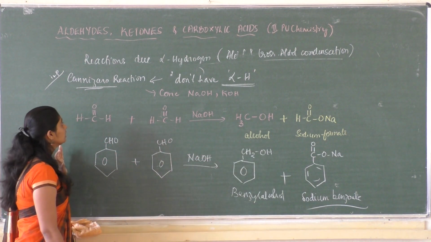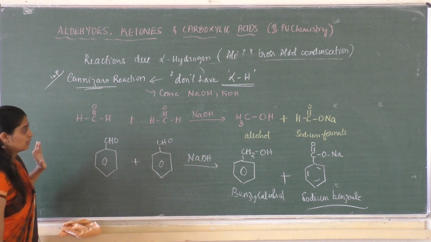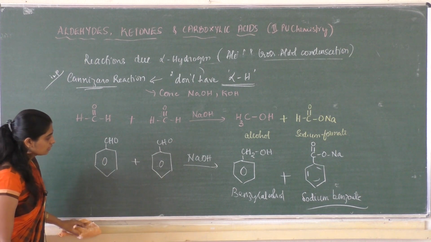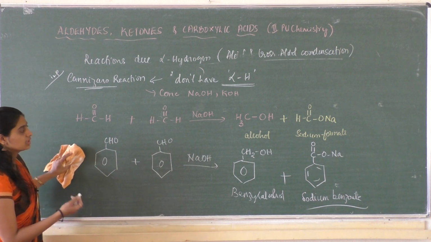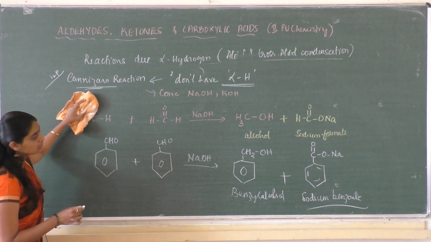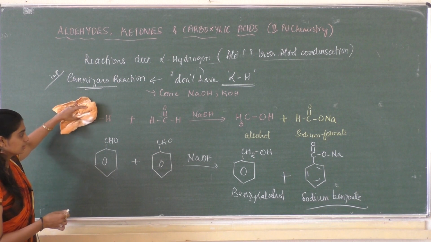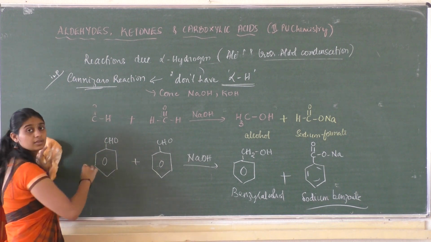So this is it, Cannizzaro reaction, an important one. This question can be asked not only as a direct question, it can also be asked as complete the reaction. Clear?